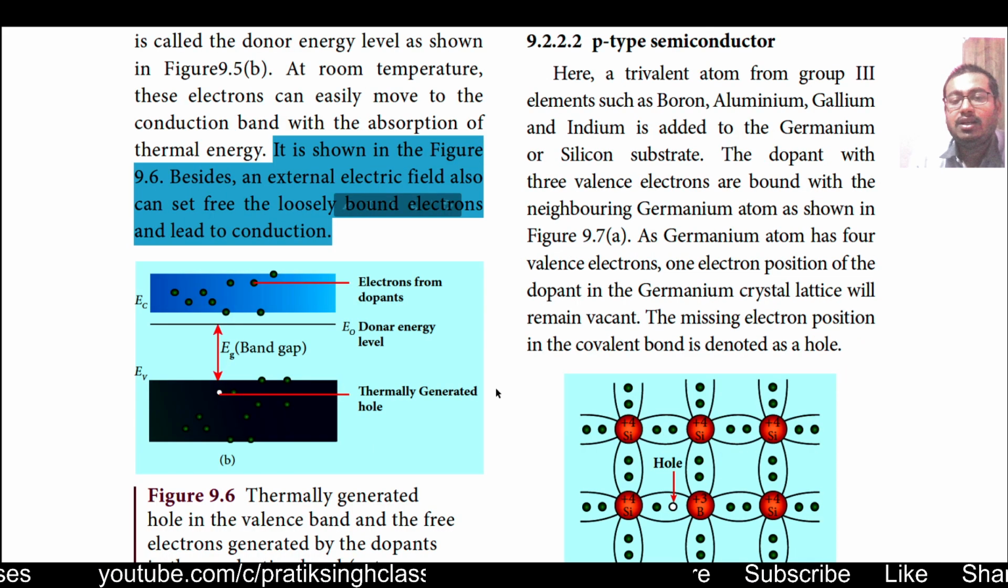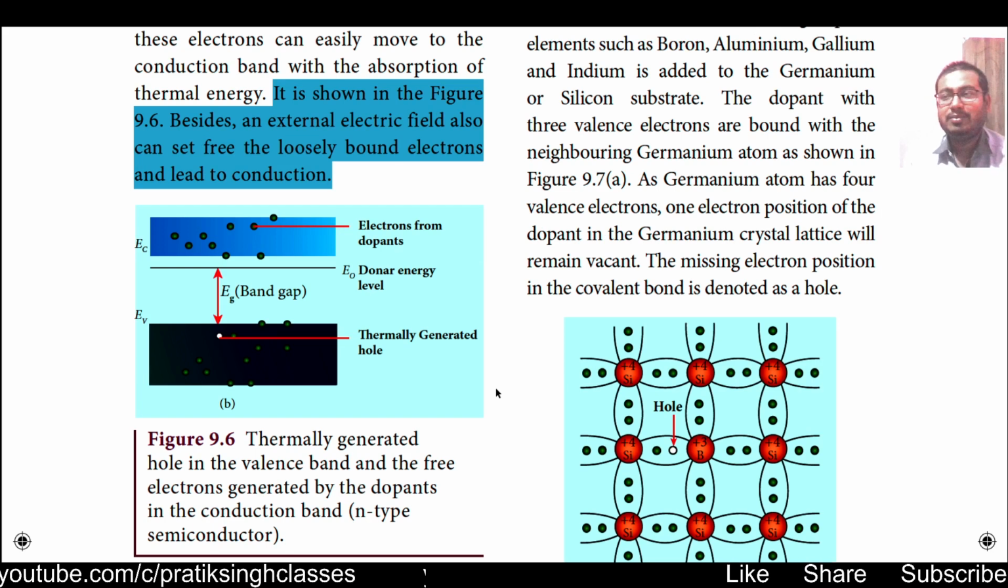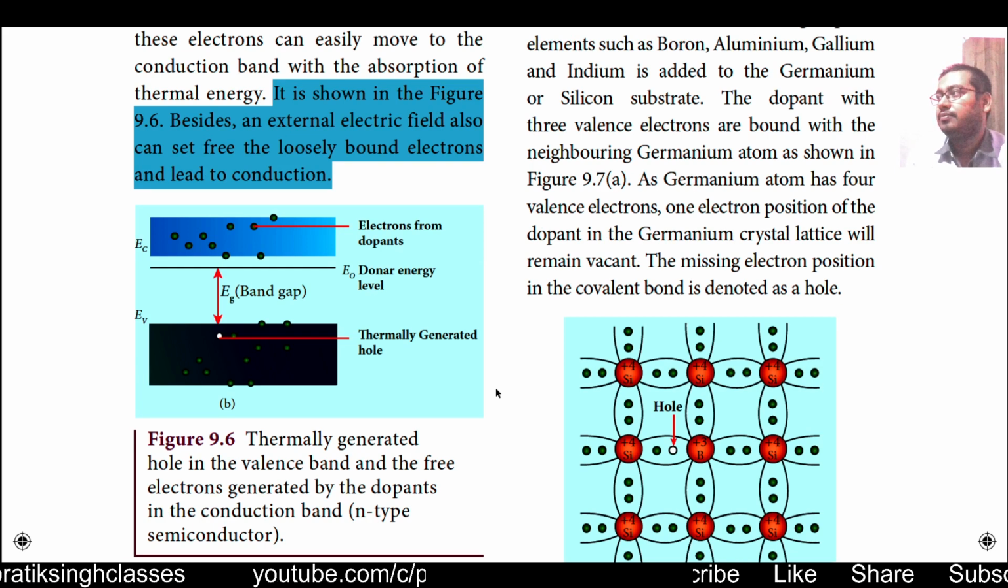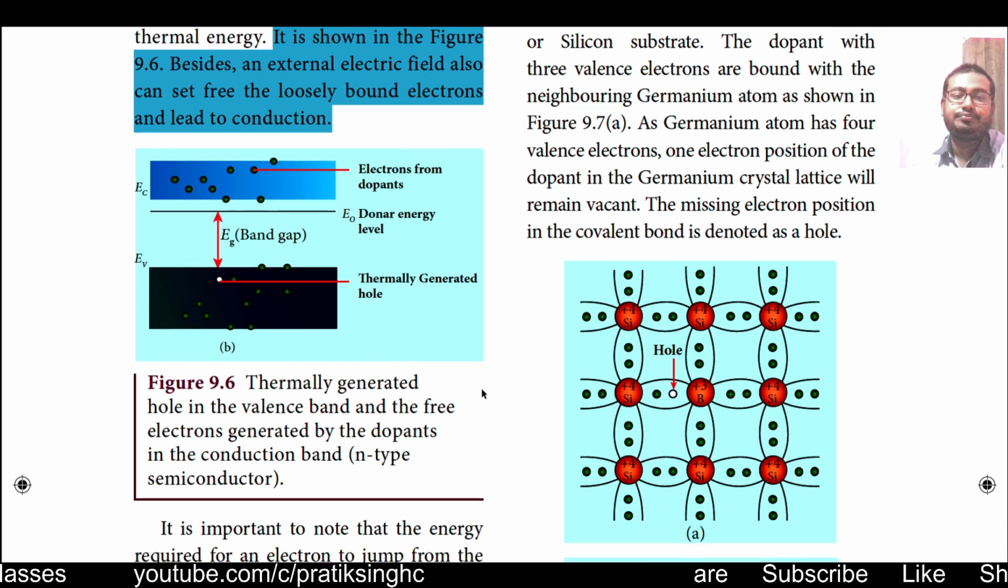Besides, an external electric field also can set free the loosely bound electrons and lead to conduction. This means if we don't increase the temperature, but just put the semiconductor in a very high electric field, then that loosely bound electron will come to the conduction band.